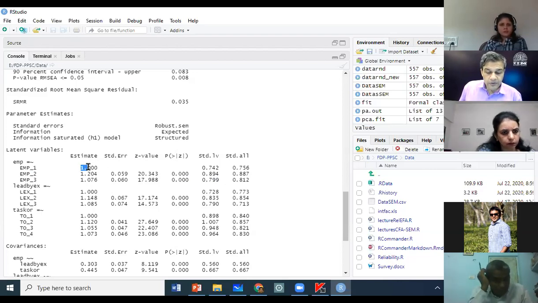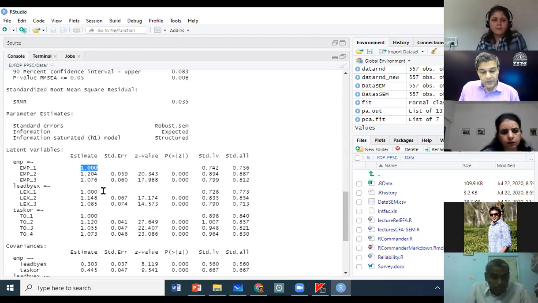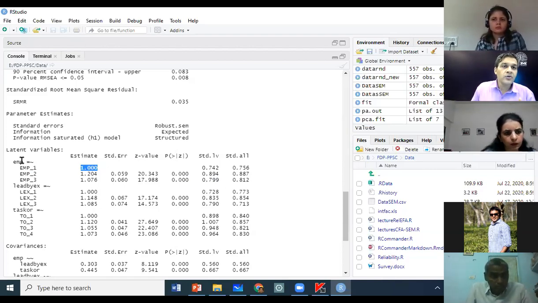Then I also told you in the last class that one of the items is tied to value 1. Why is this done? This is done because when the tool has to estimate the latent factor EMP, it needs to understand what is the range, the lower limit and the upper limit within which it should estimate this unknown latent factor. So we will have to tie one of the paths.